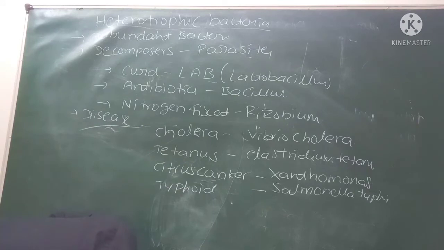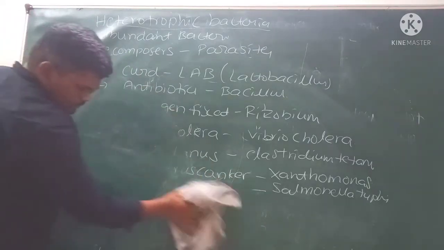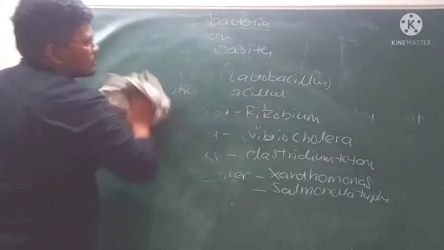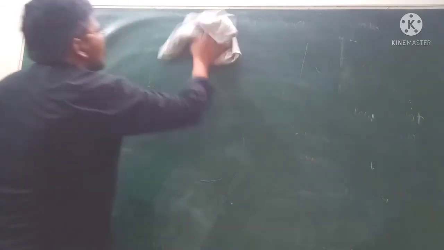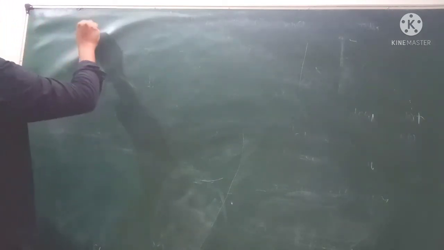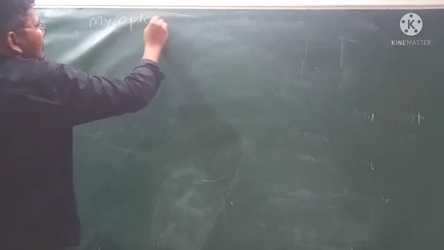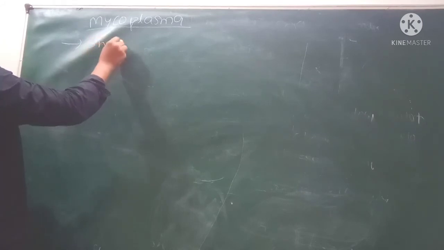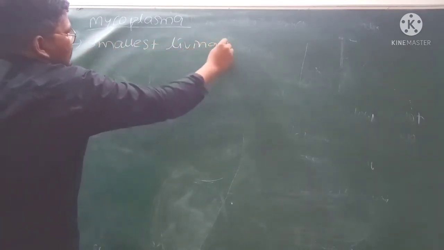Then after that we have to discuss Mycoplasma. Mycoplasma is also one group in the Monera. Mycoplasma are the smallest living organisms.